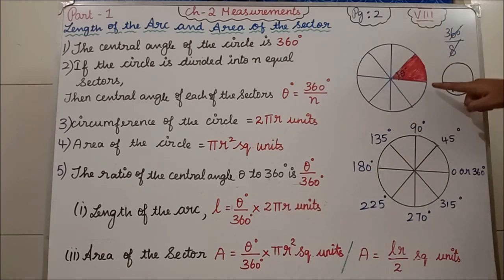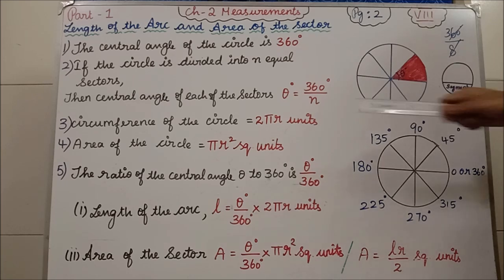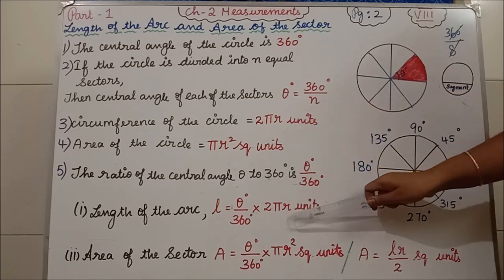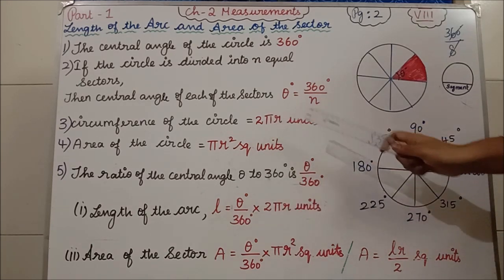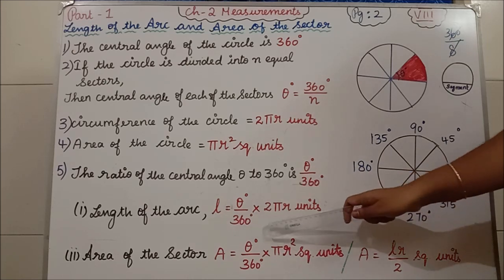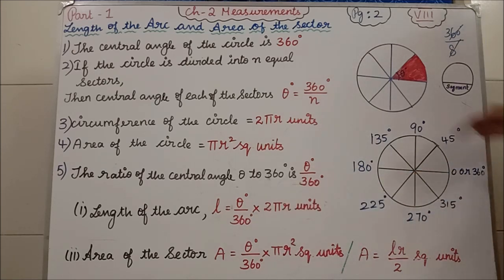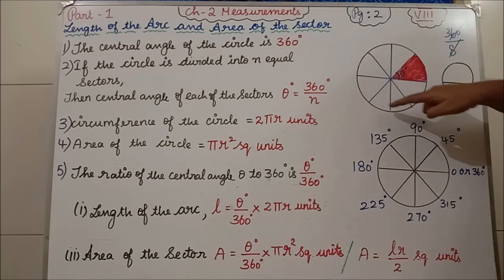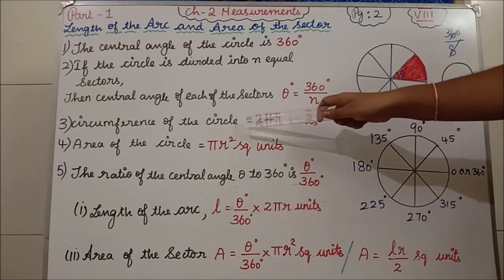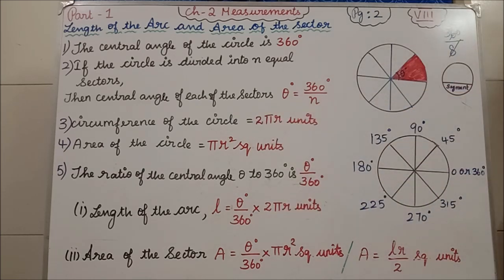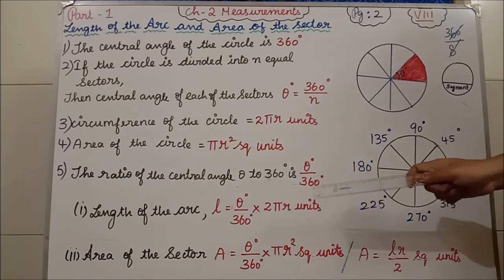Here the arc means the circumference, isn't it? So the circumference of the circle formula is 2 pi r units. Clear? Length of the arc: L is equal to theta degree divided by 360 degree into 2 pi r, because the circumference of the circle formula is 2 pi r. Clear? Next, area of the sector.